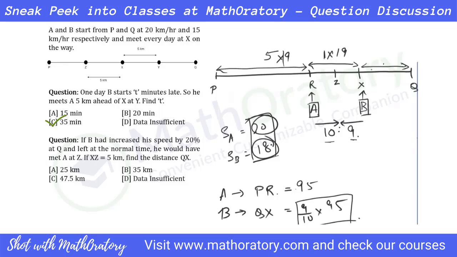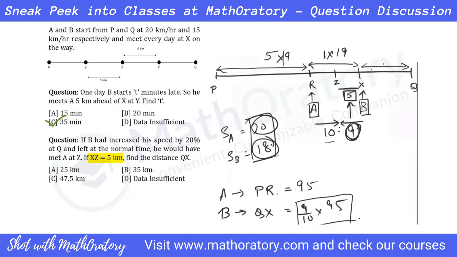Now, what is the disparity? I mean, what is the actual data? The only data available to us is this XZ. So this XZ is 5 kilometers, right? Now check it out. What have we assumed? So this XZ should be 5 kilometers. I'll just box this out. And we have assumed it to be 9.